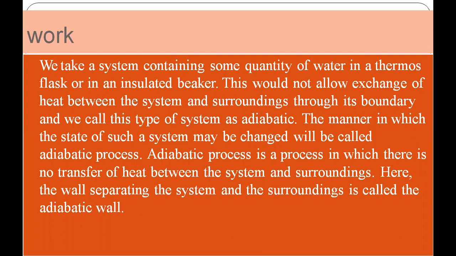The manner in which the state of such a system may be changed is called an adiabatic process. Adiabatic process is the process in which there is no transfer of heat between the system and the surroundings. The wall separating the system and the surroundings is called an adiabatic wall, which does not allow matter and heat to pass through it.